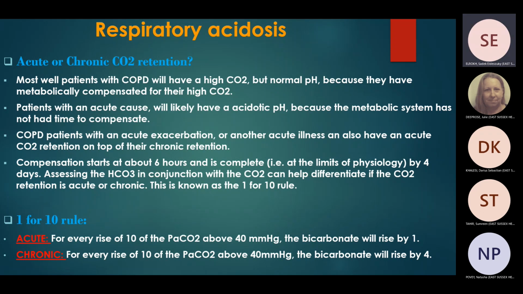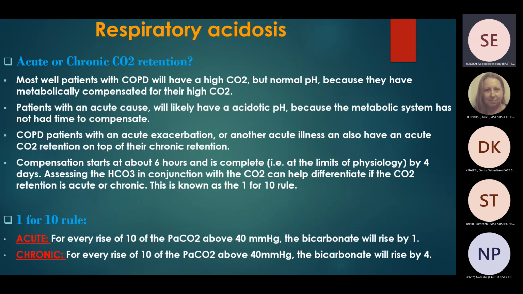Again, in respiratory acidosis, we have to ask ourselves, is that acute or chronic CO2 retention? Now we agreed that in respiratory acidosis, you'll find pH is low and PCO2 will be high, right? Then you have to look at the bicarb. If bicarb is normal, it means this is acute respiratory acidosis.